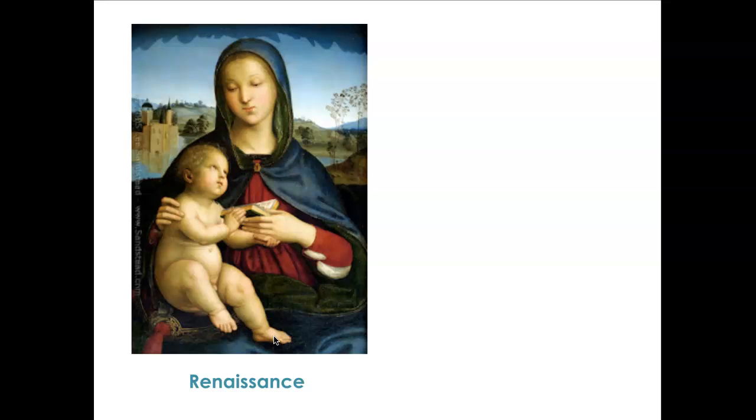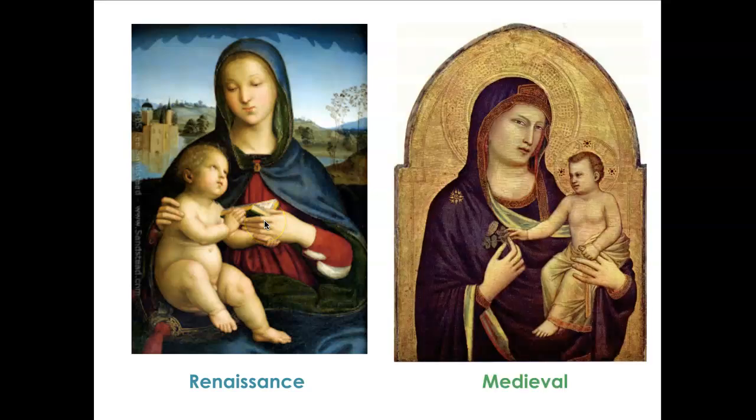And so this is more of a secular painting, or non-religious painting, because it's showing a mom and a baby. We can also see it was influenced by humanism because we have the baby's emotions. They're looking up at the mom lovingly. And then we have a book here that might also be influenced by humanism and the learning that was happening during this time.